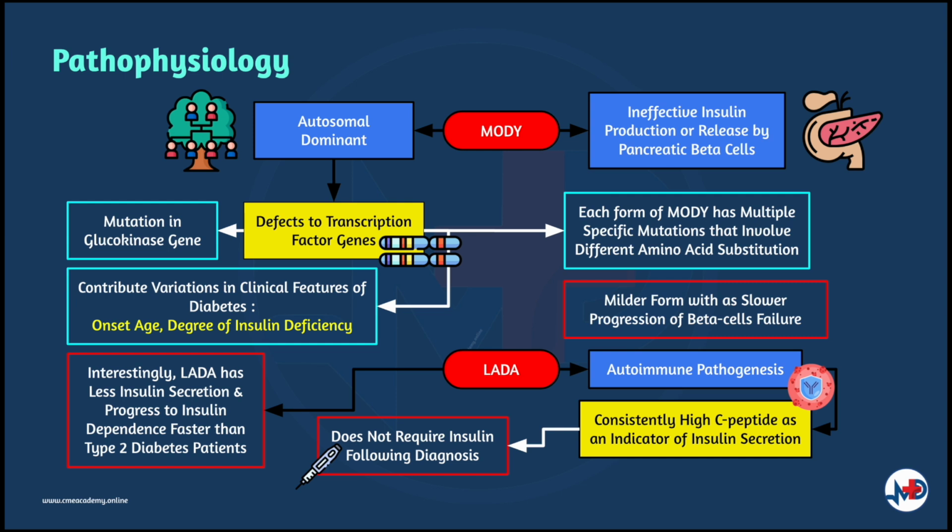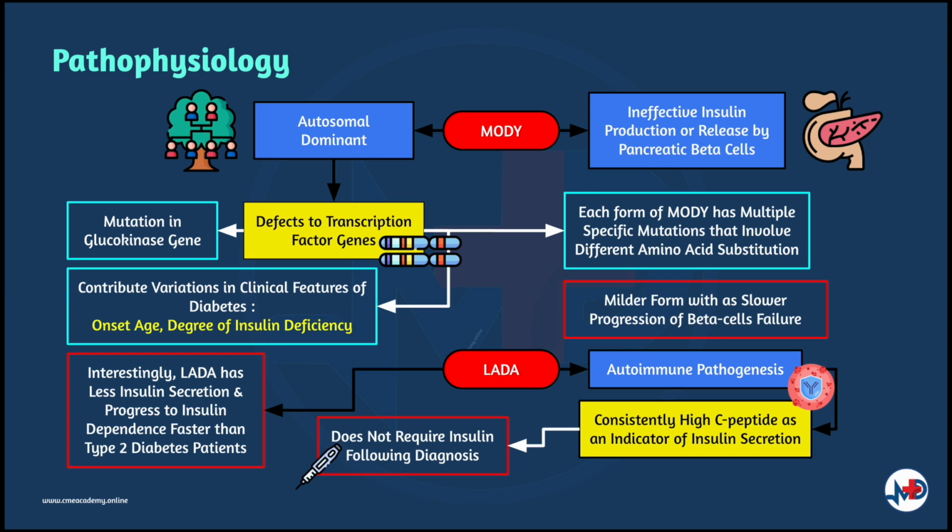Just remember, for each form of MODY, there will be multiple specific mutations occurring that involve different amino acid substitutions. In some cases, there will be significant differences in the activity of the mutant gene product that contribute to variations in the clinical features of diabetes, for instance, age of onset or degree of insulin deficiency.